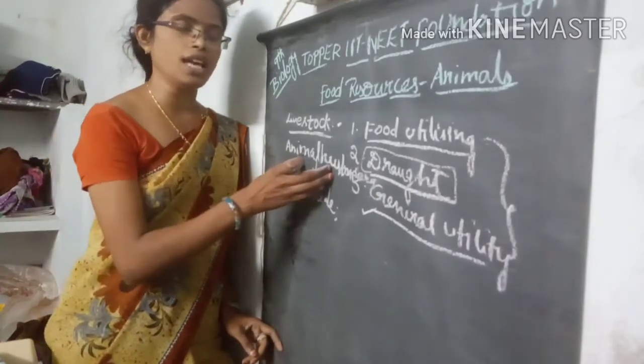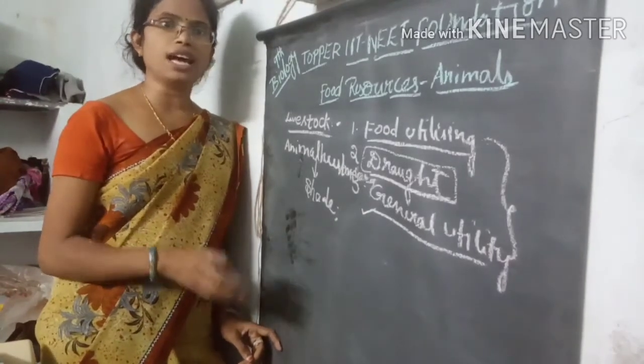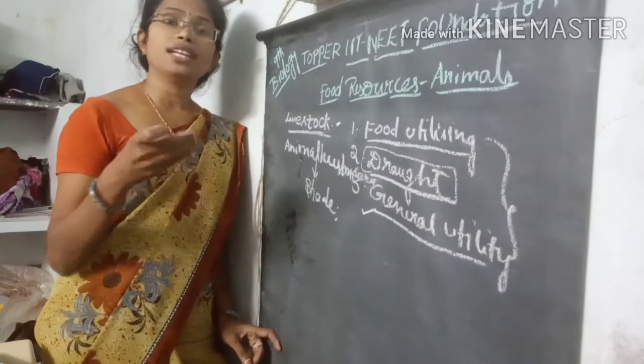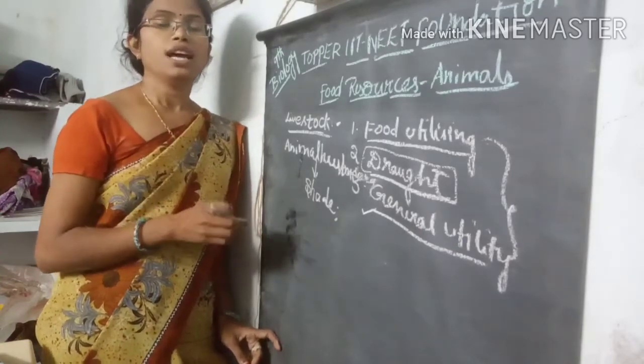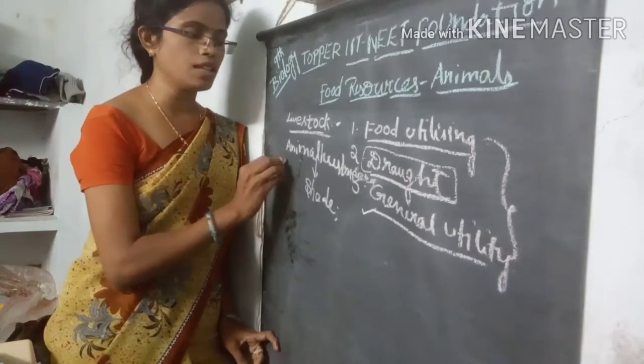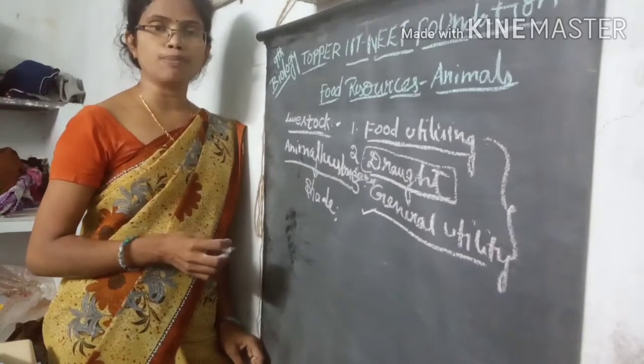And for these animals we are arranging some food material also, like grasses or rice husk materials, or dry grass materials. We are arranging different varieties of nutritious material for animal husbandry.